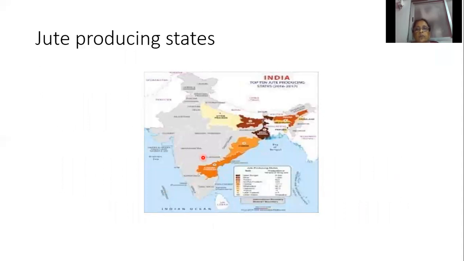So these are the jute producing states. This one, West Bengal, then here Bihar, then Assam, then here Odisha, and Andhra Pradesh. So Andhra Pradesh, Odisha, Bihar, West Bengal, and Assam are the major jute producing states.